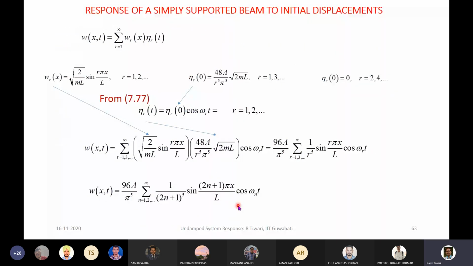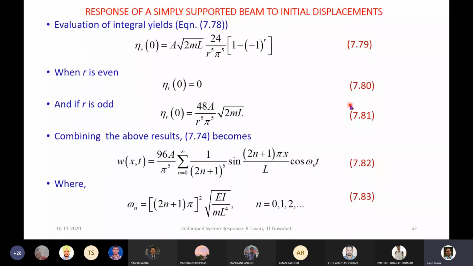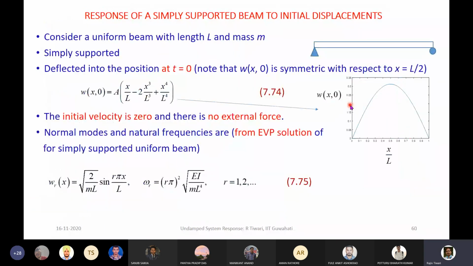Okay, so why are these terms 0? Actually, if you go back here, we are given the initial disturbance that is symmetric with respect to the middle of the beam. So all the even modes, like second mode of the beam, we know that is asymmetrical. Second mode is asymmetrical, half here and half here, full sine wave.